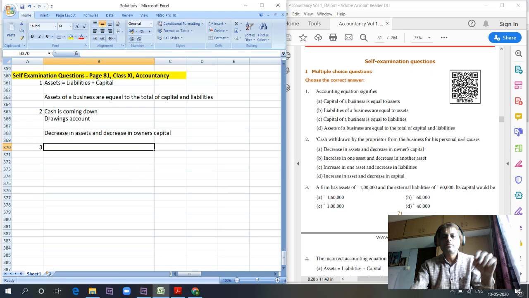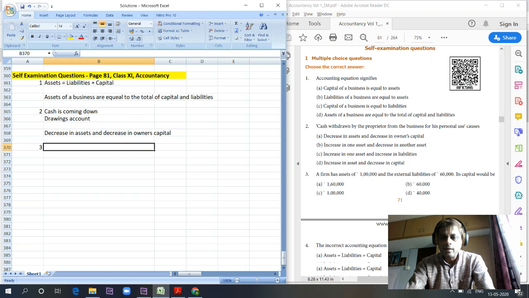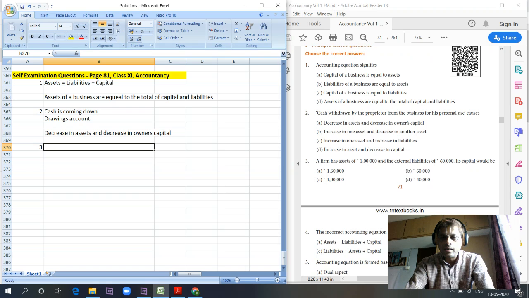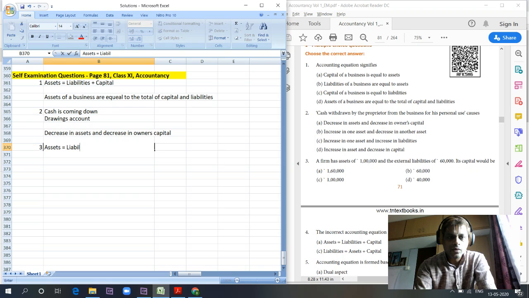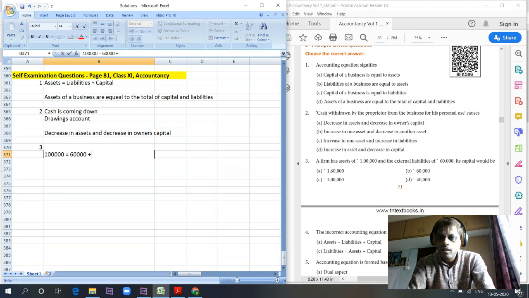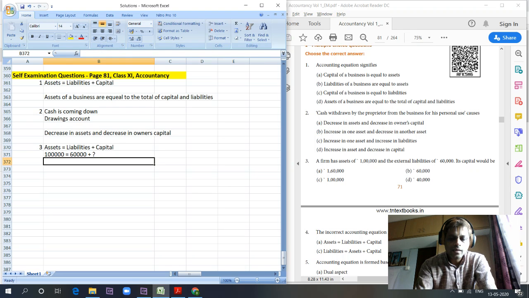The next question is, a firm has assets of 1 lakh and external liabilities of 60,000. Its capital would be, again, the same formula. Assets is equal to liabilities plus capital. So the firm has assets of 1 lakh, is equal to the external liability of 60,000, plus capital.